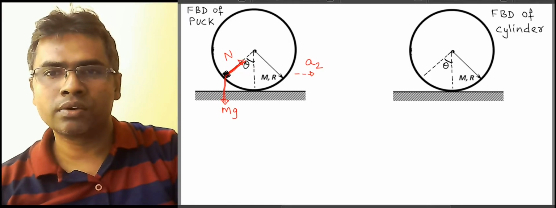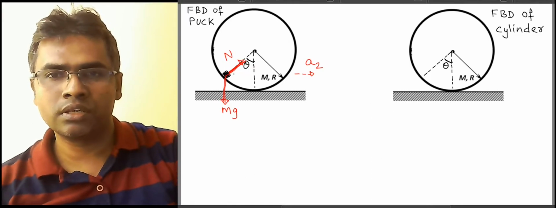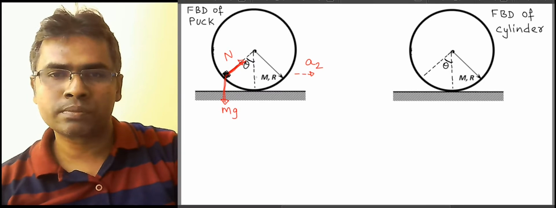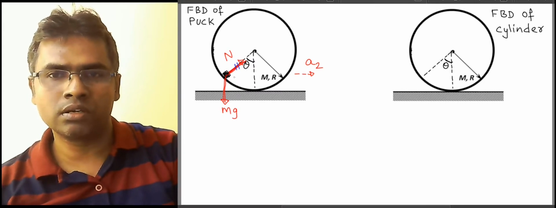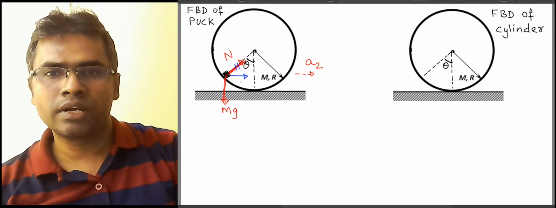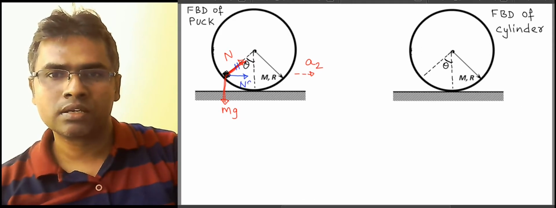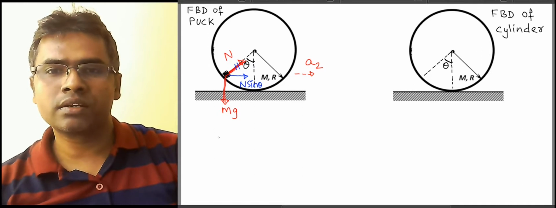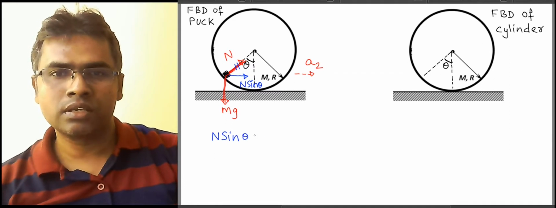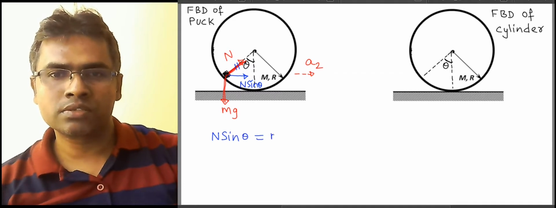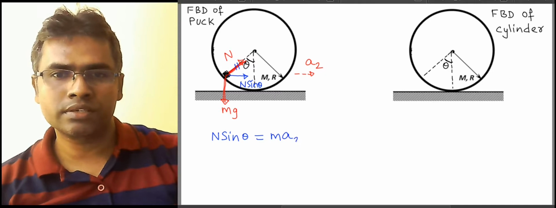And here we need to resolve the normal force along the horizontal. So if I take a component along the horizontal line, we get n sine theta. So we can write here for the puck at an intermediate position, n sine theta is mass of the puck into acceleration.